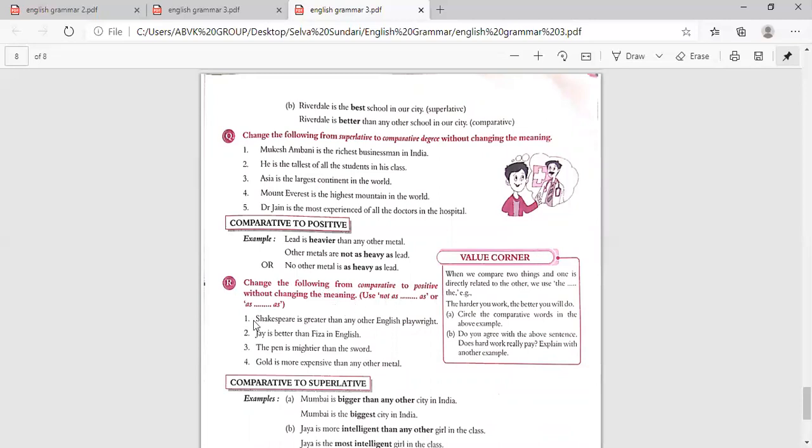Use not as or as. Shakespeare is greater than any other English playwright. So we'll change it: no other English playwright is as great as Shakespeare. Jay is better than Pizza in English. Pizza is not as good as Jay in English. The pen is mightier than the sword. The sword is not as mighty as the pen. Now, gold is more expensive than any other metal. No other metal is as expensive as gold.